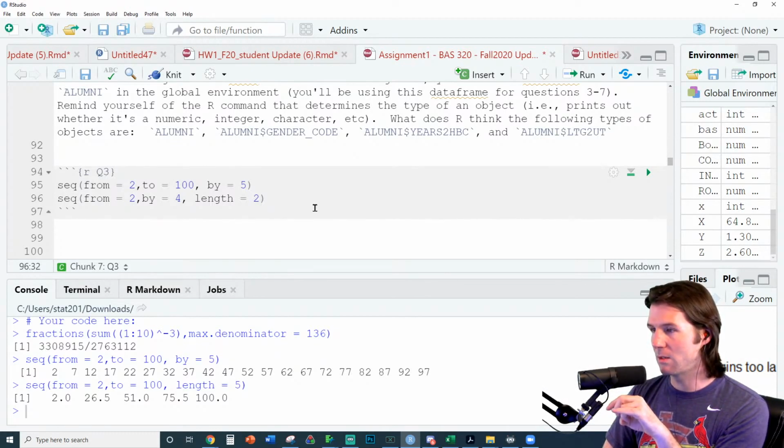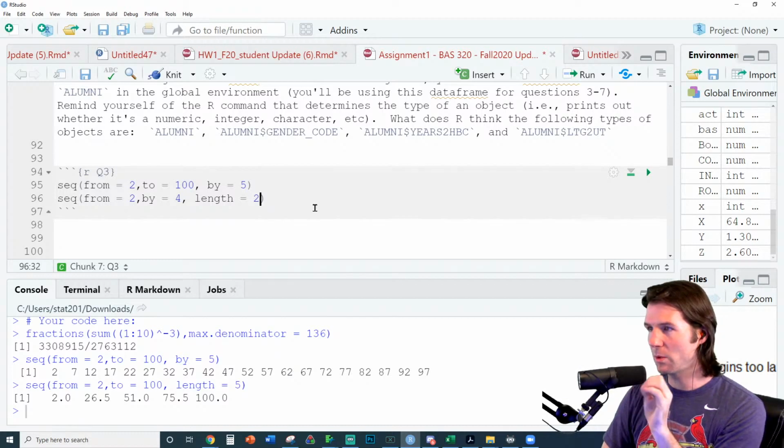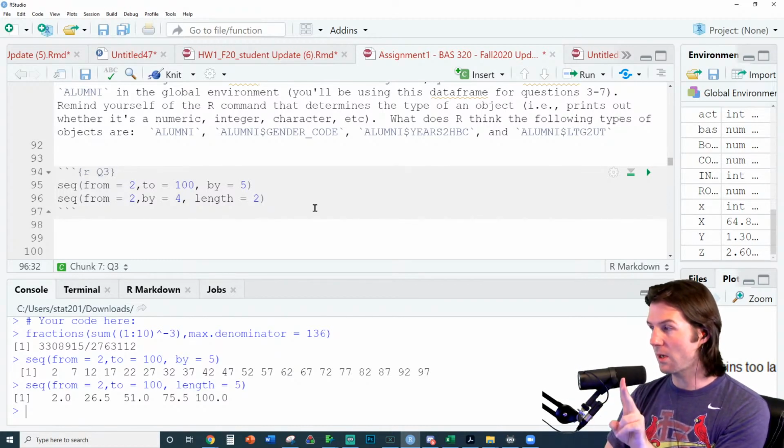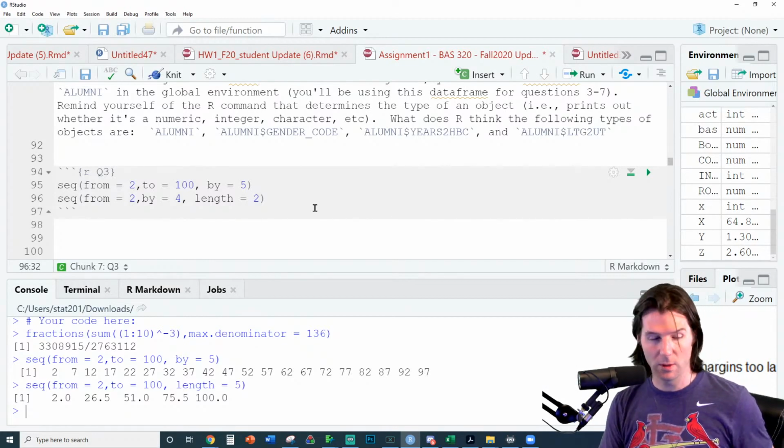What will that create? Any ideas on what that'll create? So it'll go from 2 by 4 with a length of 2. So it'll start at 2, and it'll go by 4, and there'll only be 2 things in the sequence.